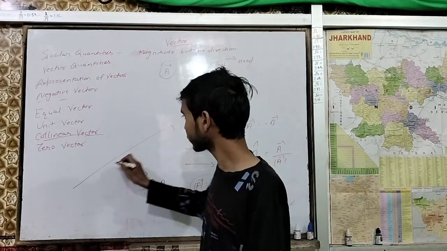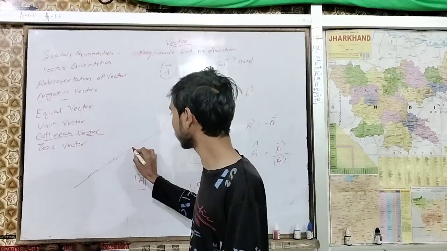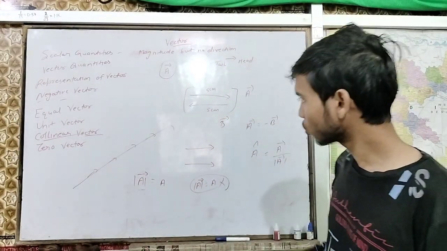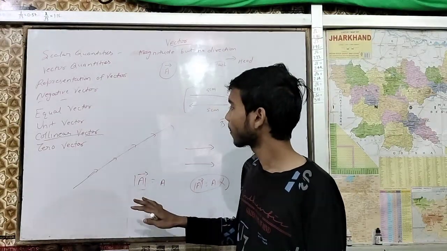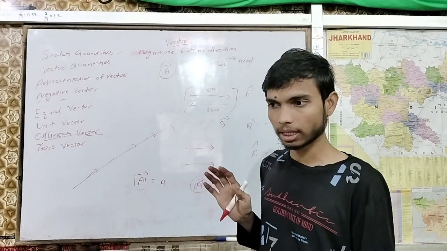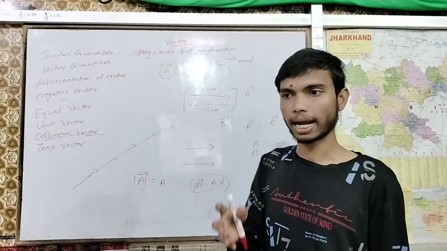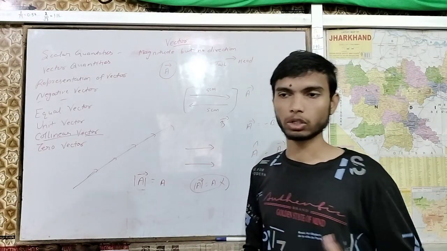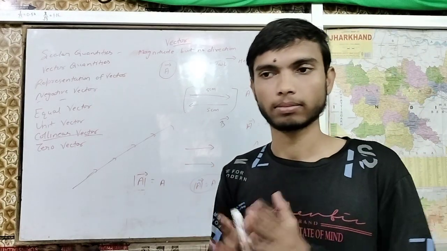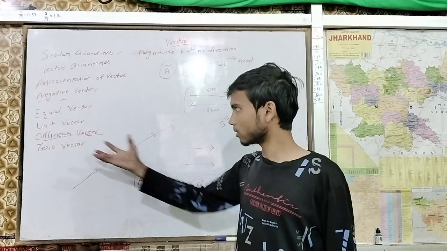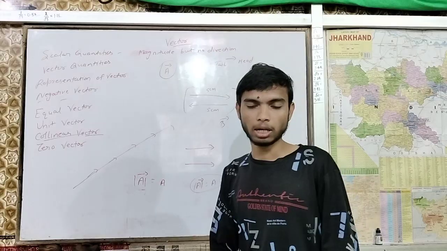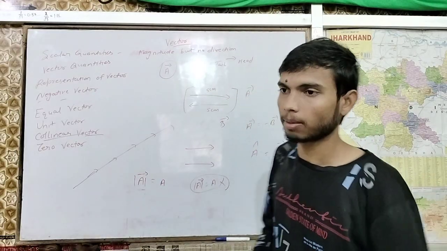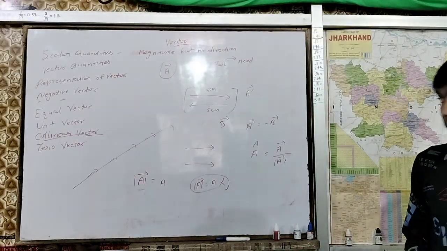On this line there are more vectors. Remember, if numbers of vectors are in the same line, and it's not parallel, they are present along a line, so these vectors will be collinear vectors.